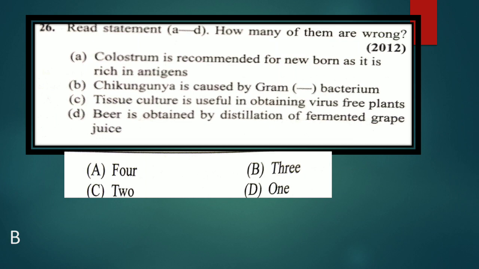Yes, the tissue culture technique is nothing but culturing of a plant in a laboratory, where any plant material is taken, called an explant, to obtain virus-free plants. The sentence is correct. Next, beer is obtained by distillation of fermented grape juice. Beer is from barley, not fermented grape juice. That means how many are wrong here? Three statements are wrong. The answer is B.